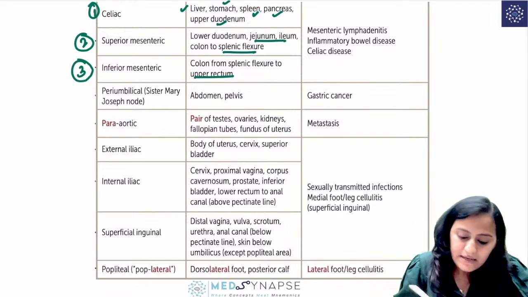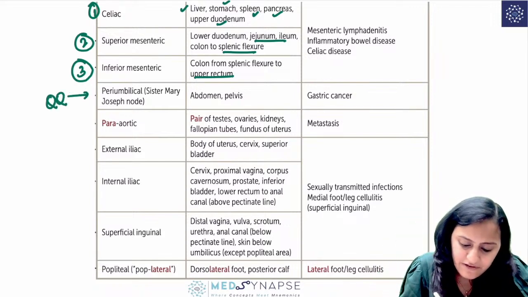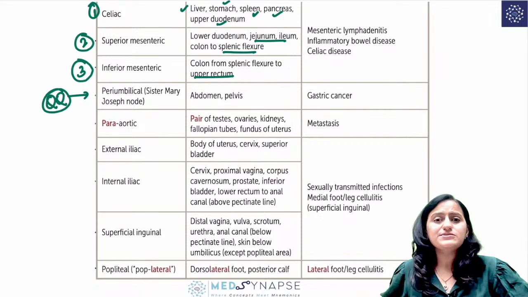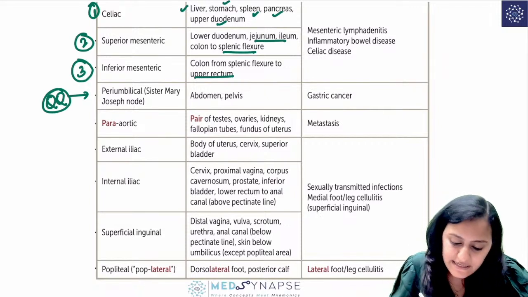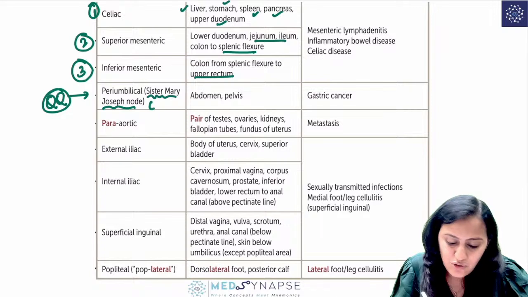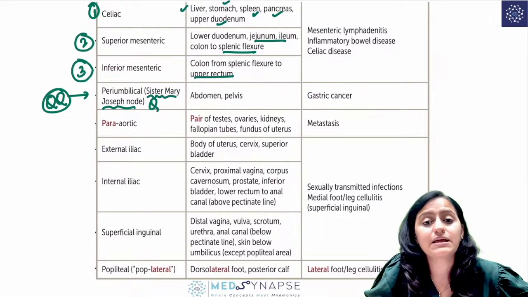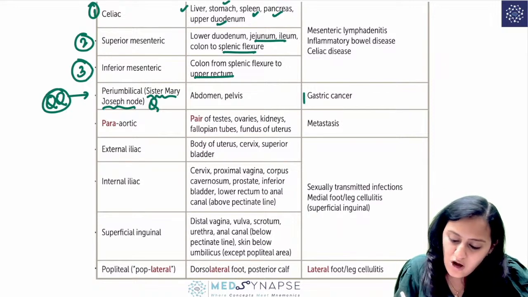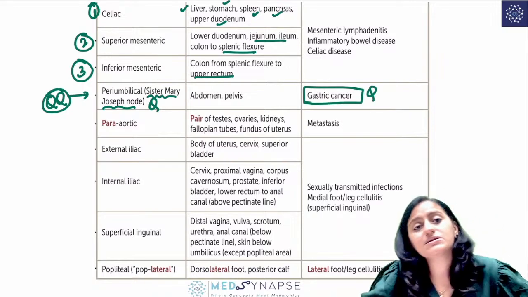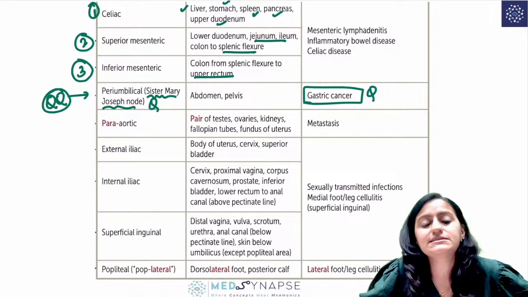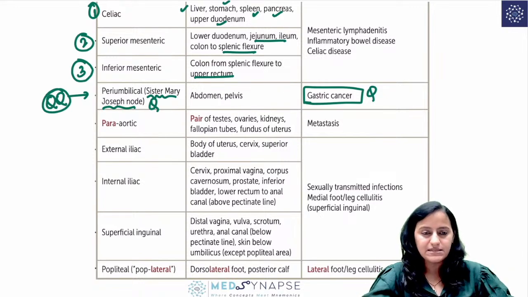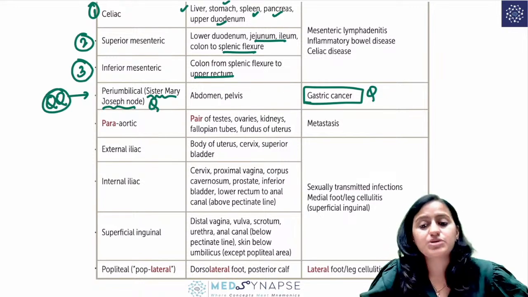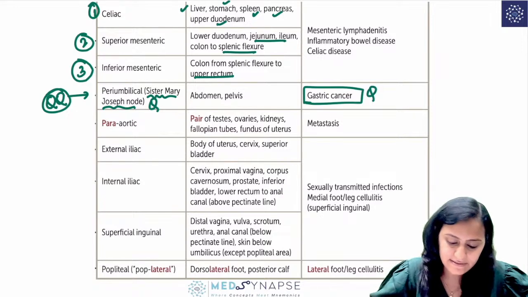Coming to the next one, this is also a very frequently asked question. When you see a peri-umbilical node, what is that called? Sister Mary Joseph node. This is a peri-umbilical lymph node, which is commonly seen with gastric cancer. Remember, umbilicus is gastric cancer.